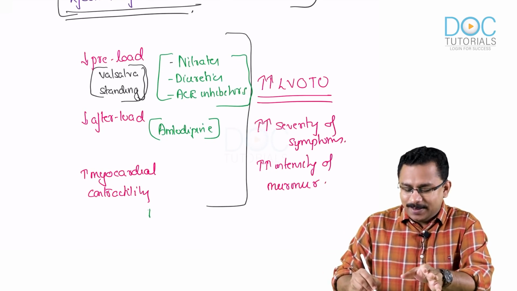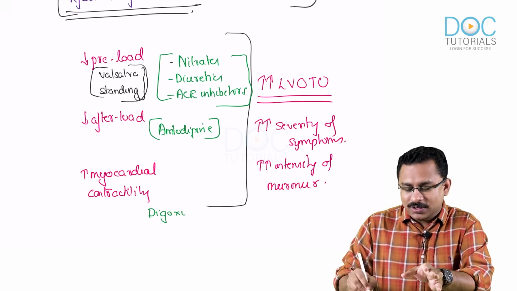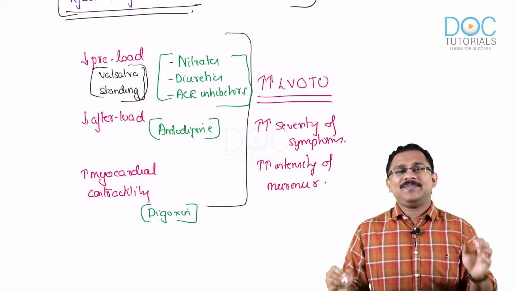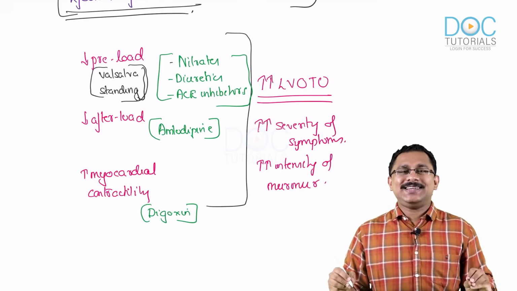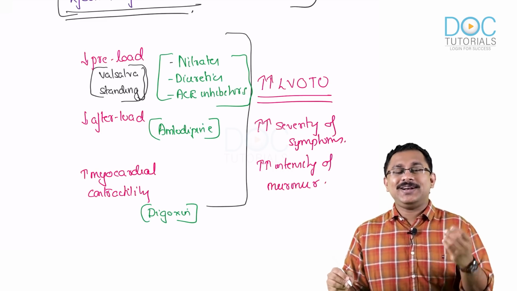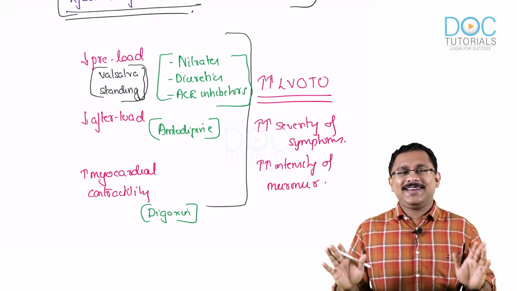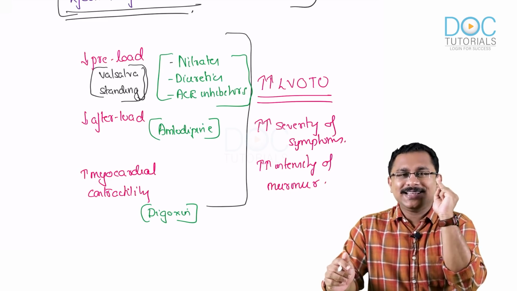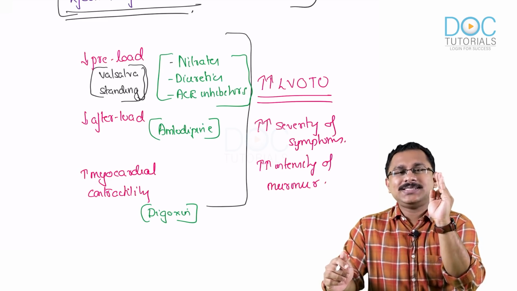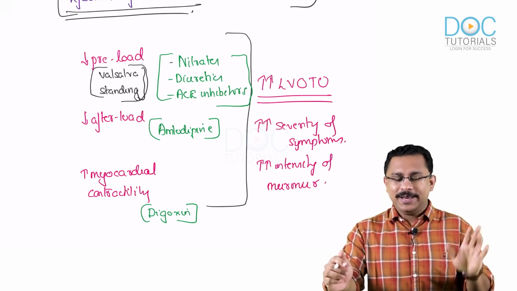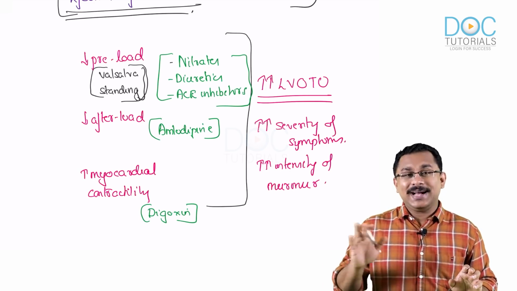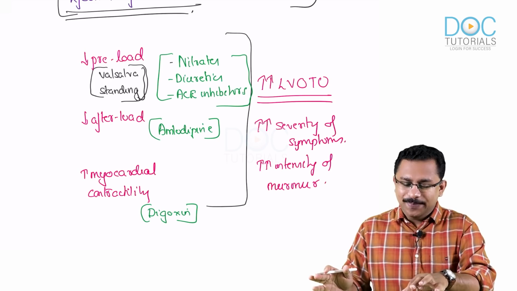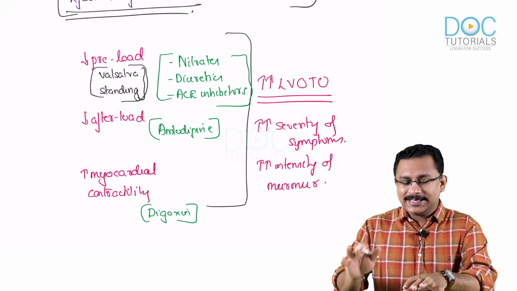And drugs increasing the myocardial contractility, like digoxin, are also to be avoided. So this is an important question. They might ask you which of the following drugs should be avoided in patients with hypertrophic cardiomyopathy. Always remember nitrates, diuretics, ACE inhibitors, amlodipine and digoxin. Very, very important. So this can be asked as a question. Okay, so that's about the ejection systolic murmur.